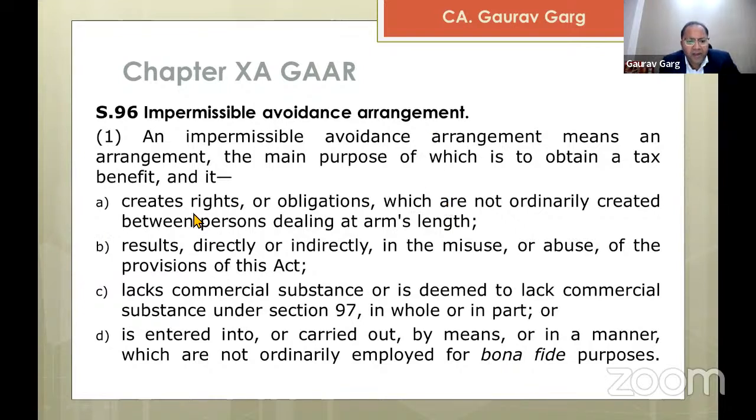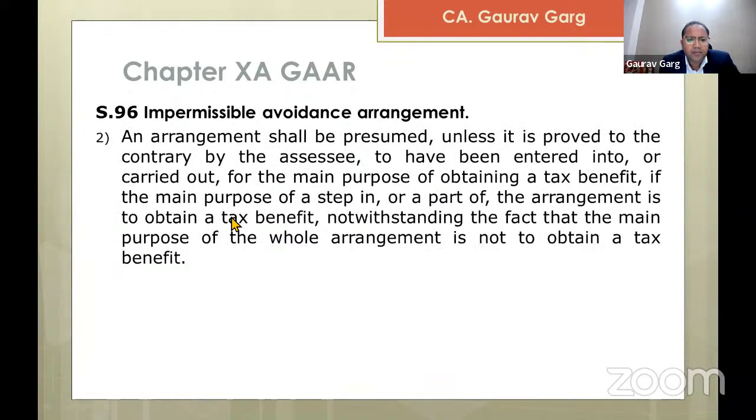So if any of the conditions is satisfied, or if more than one of the conditions is satisfied, then it will certainly become an impermissible avoidance arrangement. Subsection 2 says an arrangement shall be presumed, unless it is proved to the contrary by the assessee, to have been entered into or carried out for the main purpose of obtaining a tax benefit.